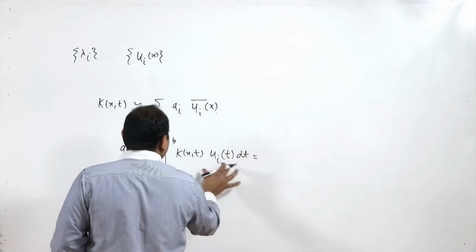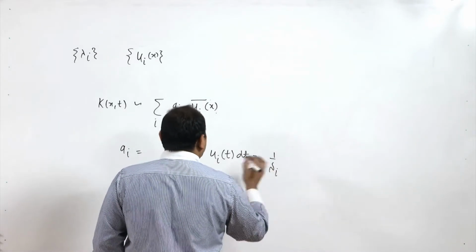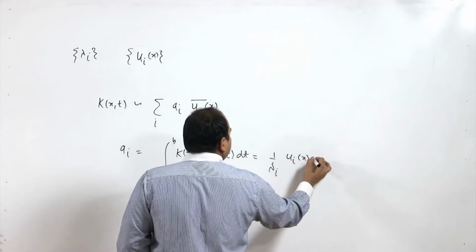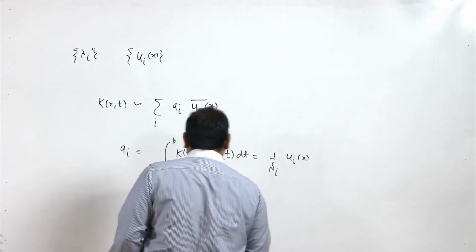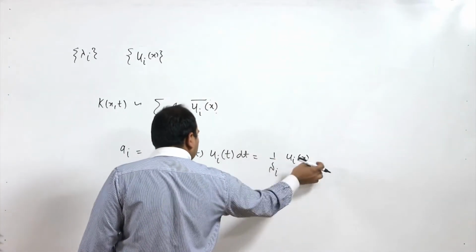By the property of eigenfunctions, this is 1 upon lambda i times u i of x. So a i you can get like this, 1 upon lambda i times u i of x.